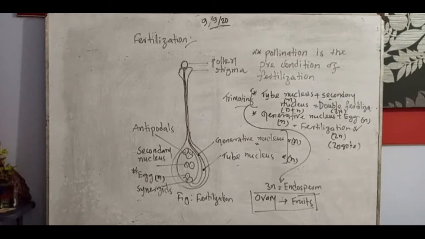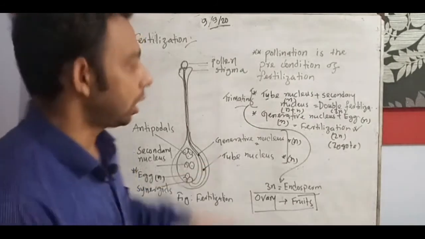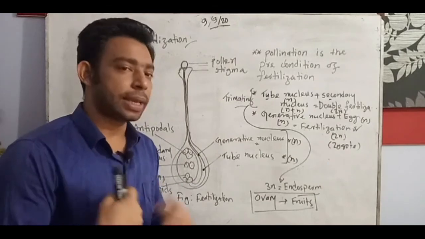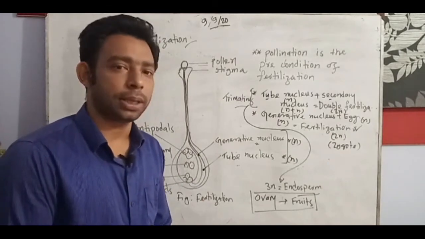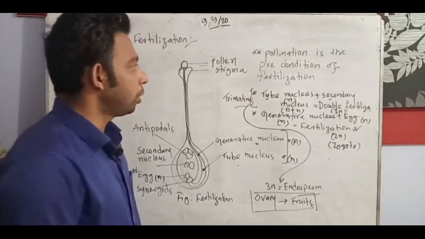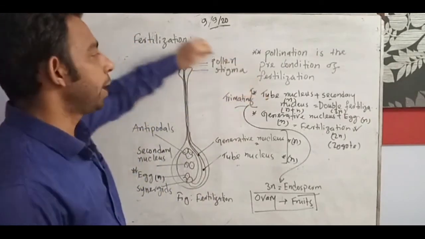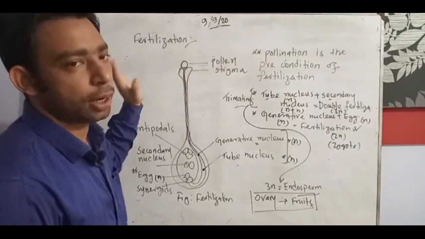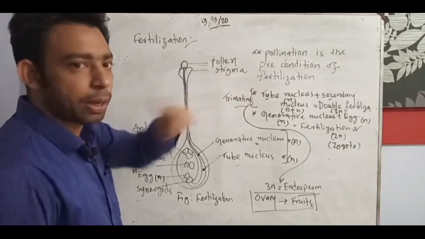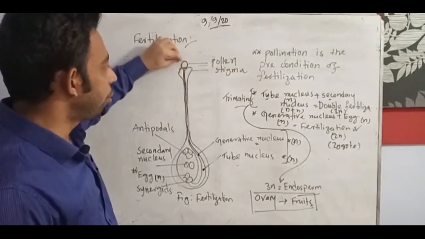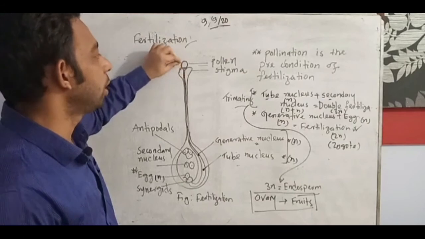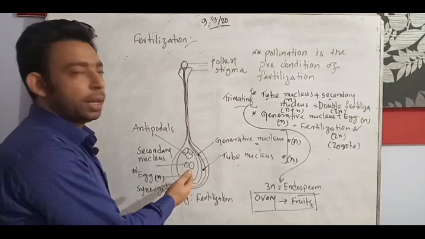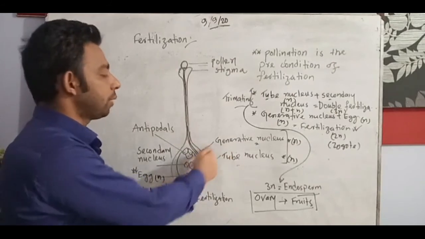I will tell you here another time the total process, but you will write the description as I told, not copied from the book, nothing in the book is given. First of all, pollen comes from any other flower's anther and falls onto the stigma. Pollination starts, and pollination is the precondition of fertilization. Then the process, I didn't write but I told, they create a tube when pollen falls onto the stigma, and through this tube the two nuclei come from the pollen and move towards the ovary, and first is the tube nucleus followed by the generative nucleus.